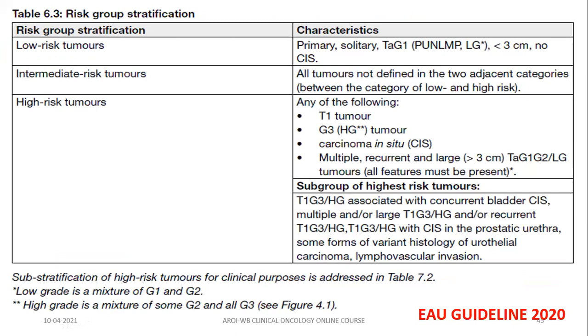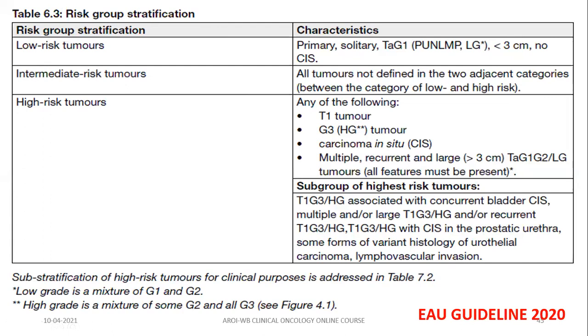Now, according to this, non-muscle invasive bladder cancer is divided into three risk groups: low risk group, intermediate risk group, and high risk group. According to the EAU guideline, the low risk group is if all the features are present, that is primary tumor plus solitary plus TA grade 1 plus size of the tumor less than 3 centimeters plus no CIS. If any of the following is present, it is high risk, that is T1 or grade 3 or carcinoma in situ, or multiple plus recurrent plus large tumor TA grade 1, grade 2 tumors.